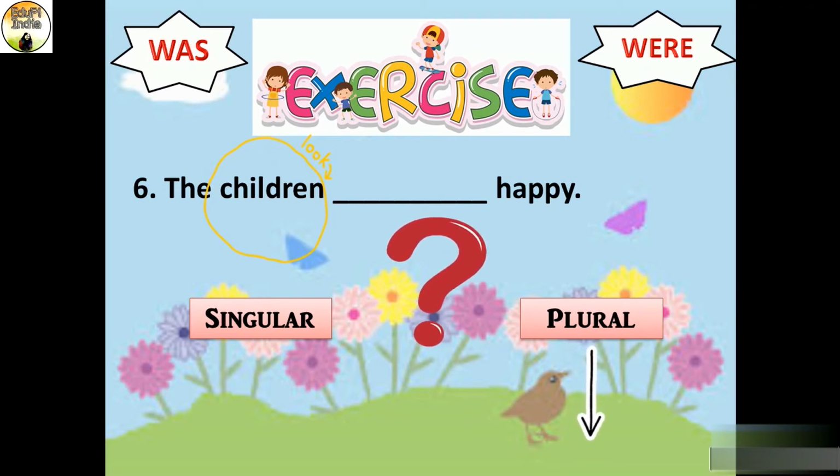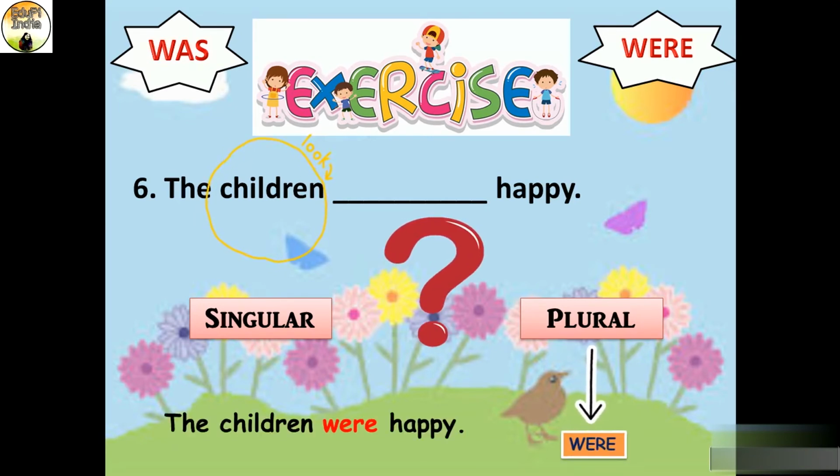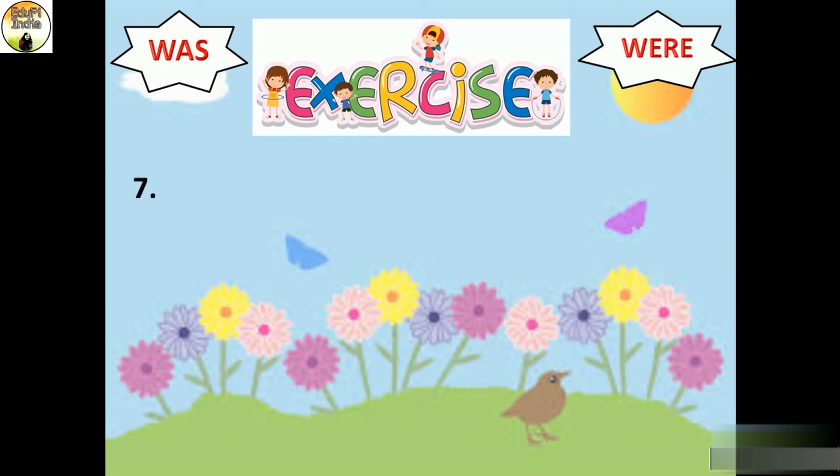So children is a plural. With plural pronoun we use were. So how we will write the sentence? The sentence will be the children were happy. Now see the last question.